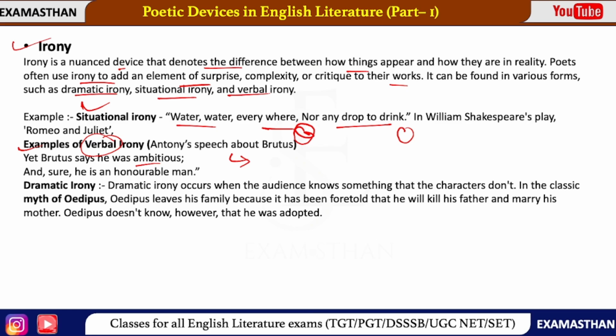For example, someone is a thief, right? Someone is a thief. कोई चोरी करता है उसे आप directly क्या बोले? He is very honest. So this is a verbal irony. Next example you will say dramatic irony.